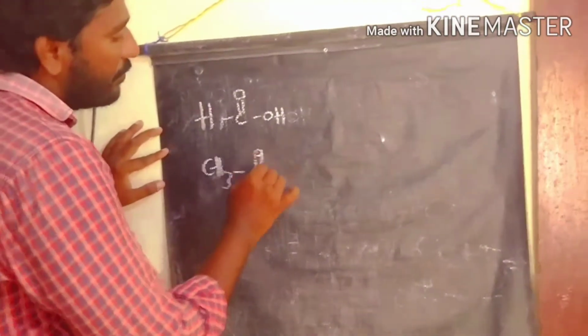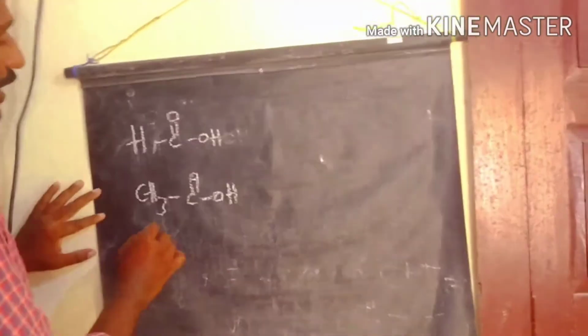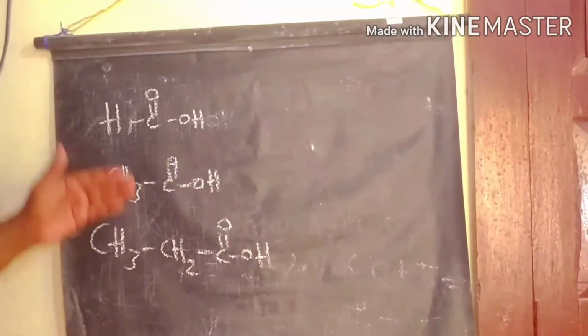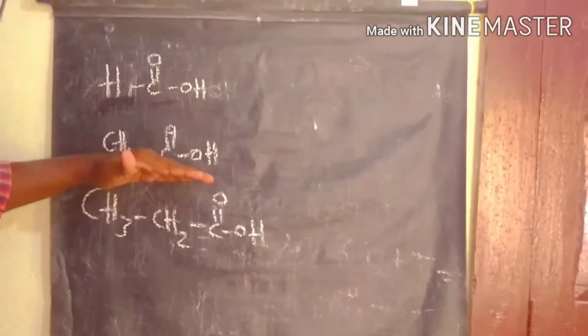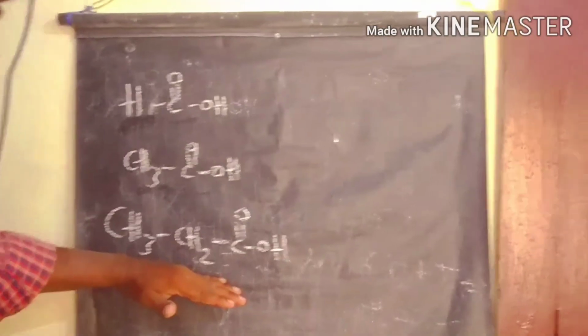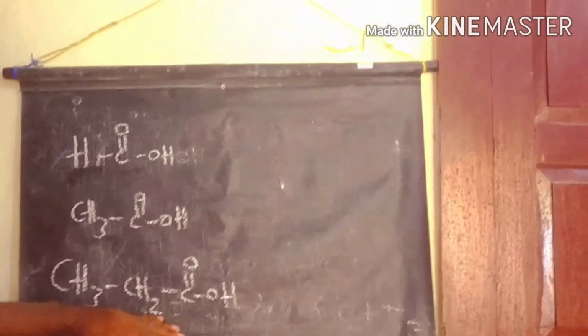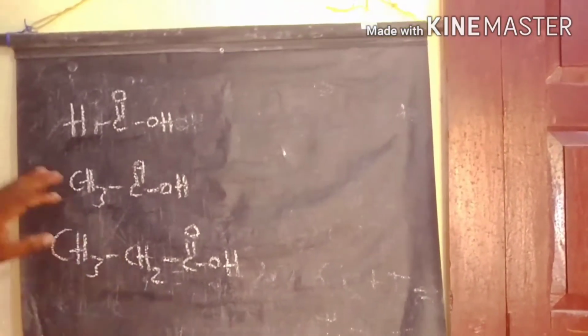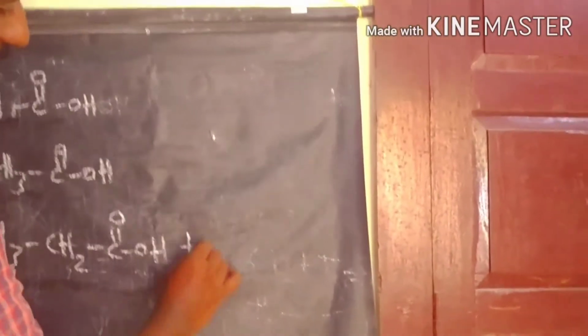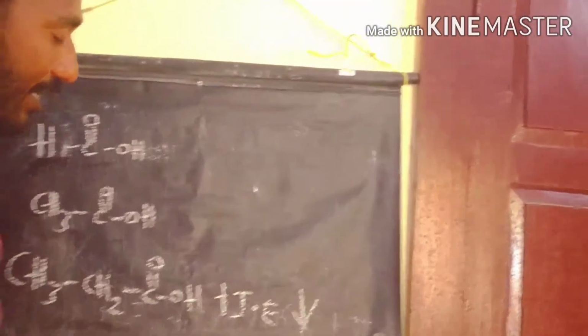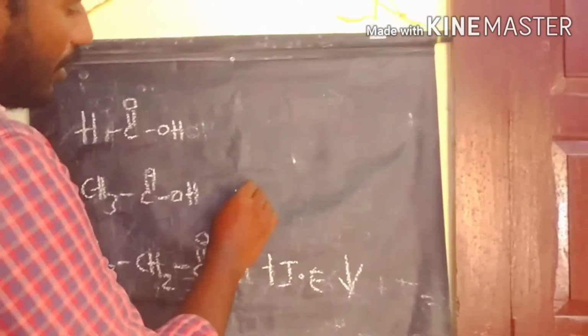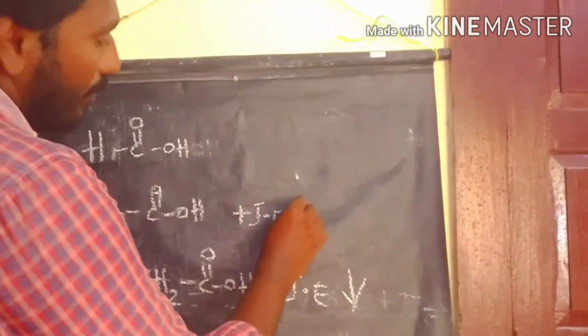Comparing formic acid, acetic acid and propanoic acid, in propanoic acid the alkyl chain increases. That means the plus I groups increase, so the acidity decreases. Here we have only one plus I group, that means the methyl group.